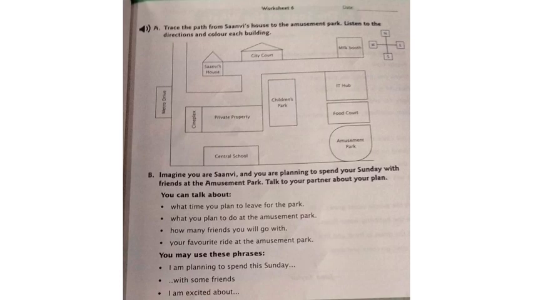Now, let's move on to worksheet number 6. Trace the path from Sanvi's house to the amusement park. Listen to the directions and color each building. Here for this, I will play an audio. You have to listen to the audio carefully and trace the path from Sanvi's house to the amusement park. Okay? You have to listen to the directions and you are going to color each building. Okay? Shall we listen? Yes.